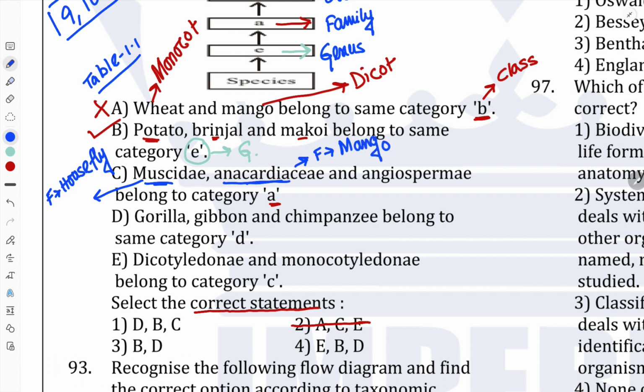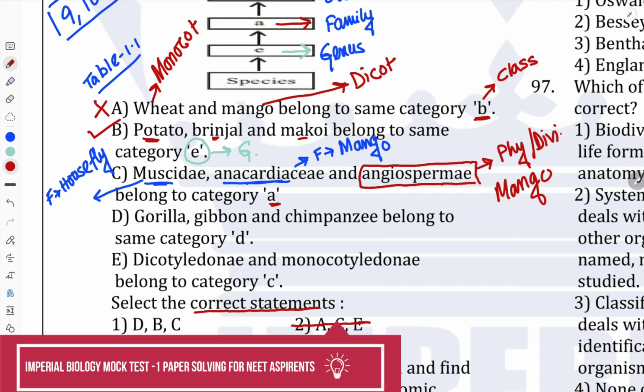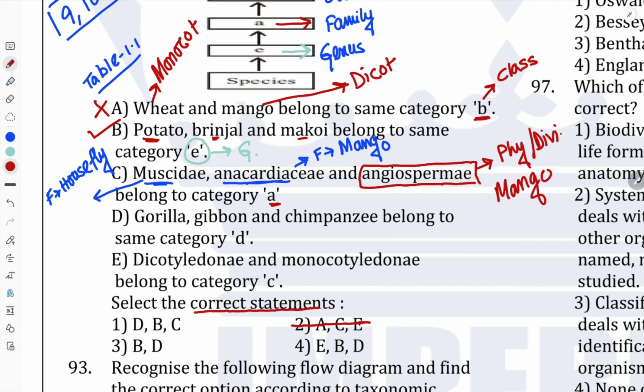Now Angiospermae, very important. This is not a family. Remember this: it is the phylum or division for the mango. So obviously this one is not correct, because Muscidae and Anacardiaceae both belong to the family level, but Angiospermae is the division for the mango. So statement C is not correct.